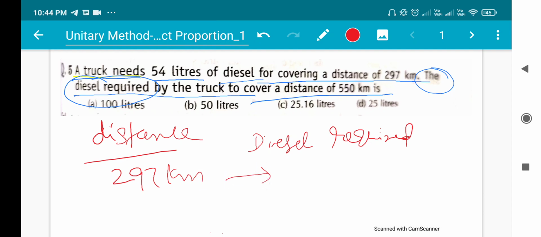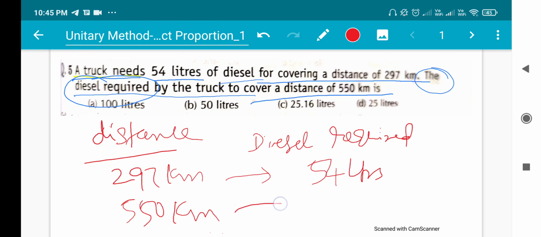To travel 297 km, 54 liters of diesel is required. So what is asked: to cover a distance of 550 km, how much diesel is required? This is the question being asked.